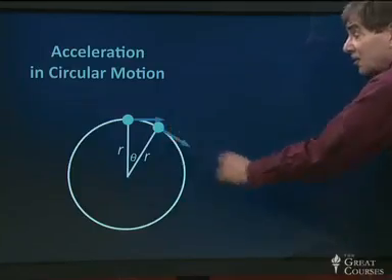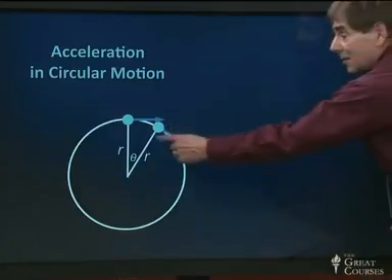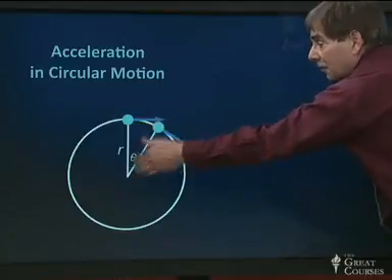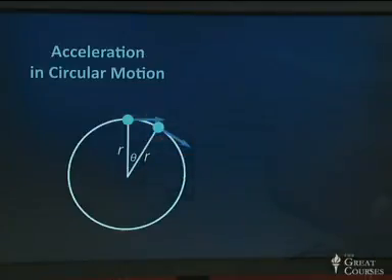So this, again, is a snapshot at two different times as this ball continues in the circular motion we saw before, with the velocity vector going along with it. And the velocity vector, notice, is always tangent to the circle, and that means it's at right angles to this radius from the center to the point where the ball is. So the velocity vector is at right angles to the radius. That's going to be important in the geometry we're doing here.